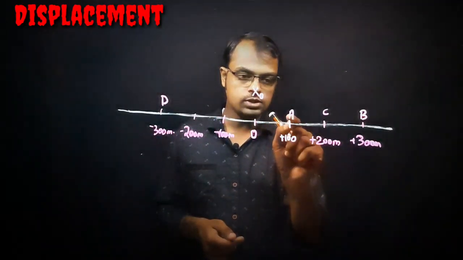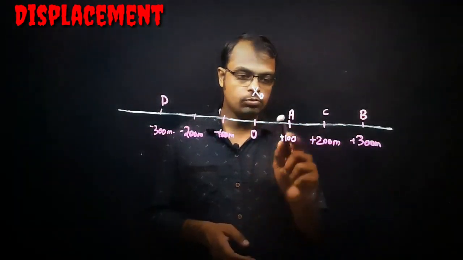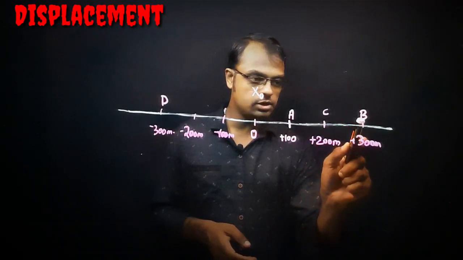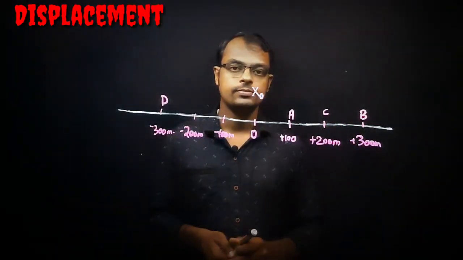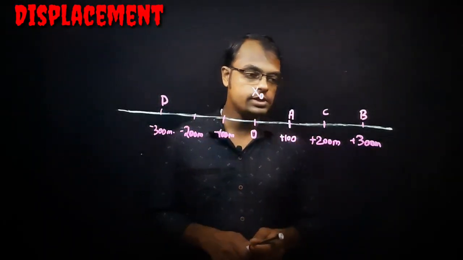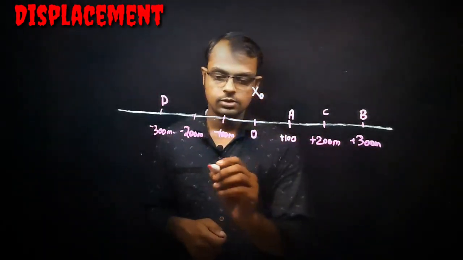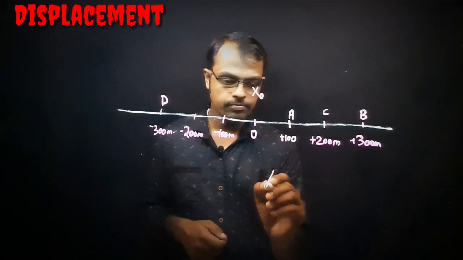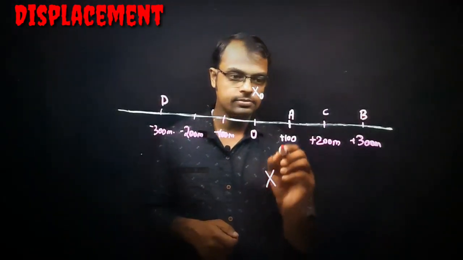Initially the object was at A. Now the body is traveling and has reached point B. Question: what is the displacement? So it is traveling from A to B, and the position I am writing here,